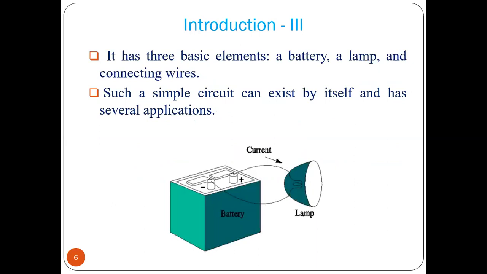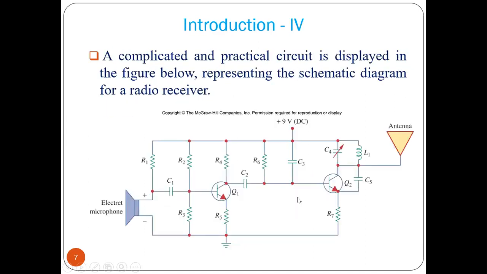Now let us take one example. In this picture, we can see a battery, a lamp and connecting wires. This is a simple circuit that exists by itself and has several applications. Using a battery, we are switching the lamp on and off. We can have a switch also here. So this is nothing but a closed path. This is an electrical circuit. And this circuit can be complicated.